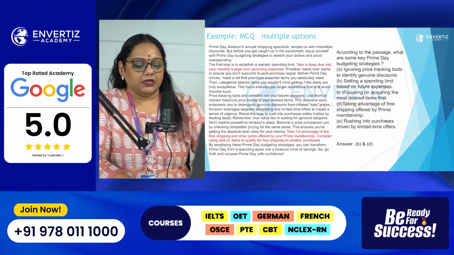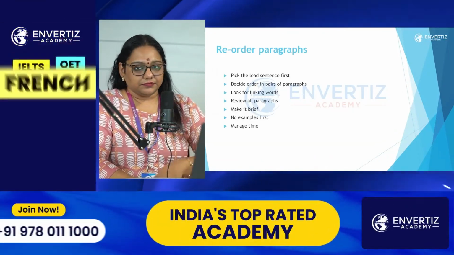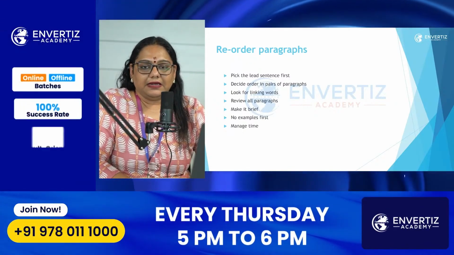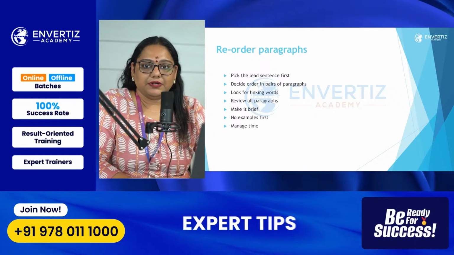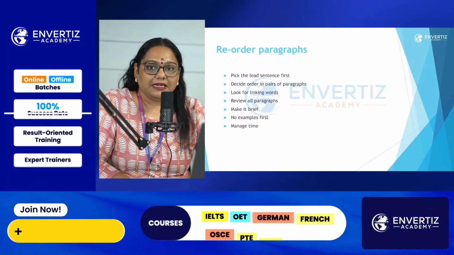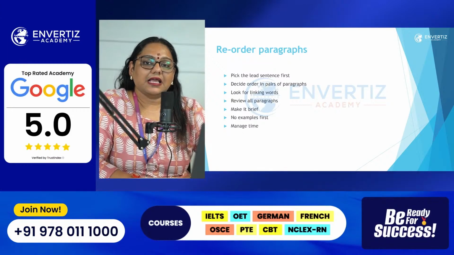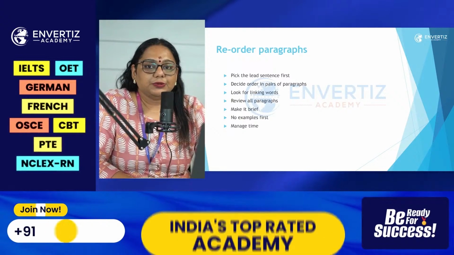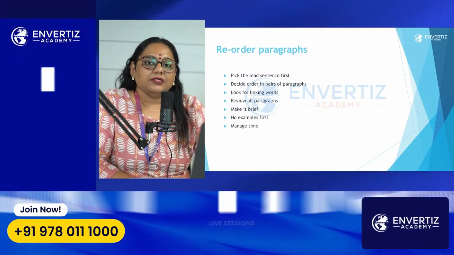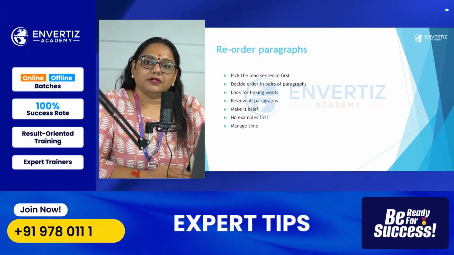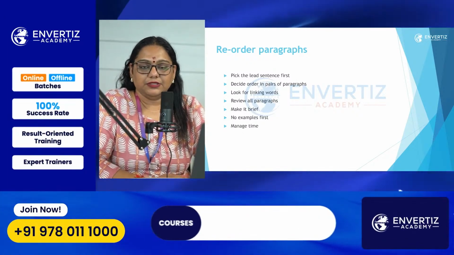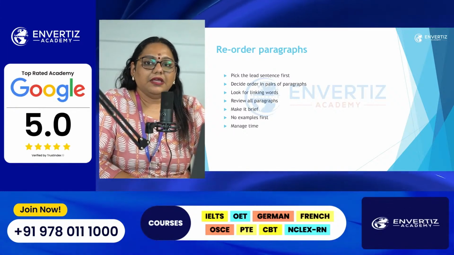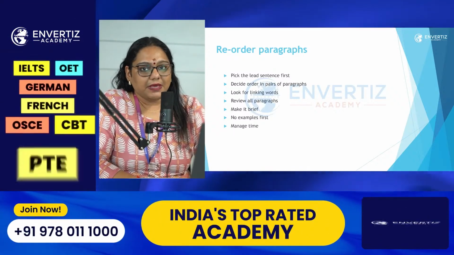Moving on to the third task, what we have is reorder paragraph. In reorder paragraph, sentences will be given in jumbled order and you have to rearrange it, as it will be a paragraph. You will get 1 to 2 questions here. So for reading, we don't have a time limit for each task. You only have a total time of 30 to 35 minutes. Reorder also, you'll get 2 to 3 questions maximum.